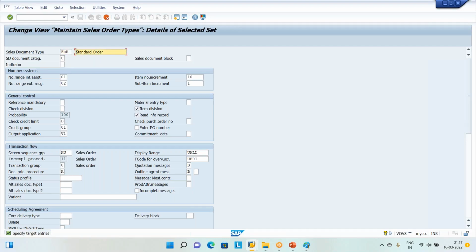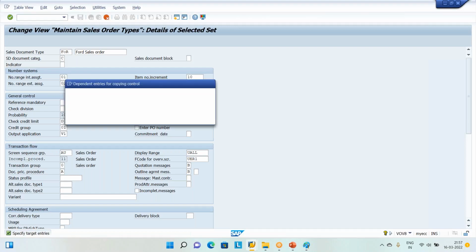FOR means this one. I am going to say Ford sales order. I don't want to forget, OR is the original, so FOR is mine. Just first enter. Now the system is going to copy all the properties.